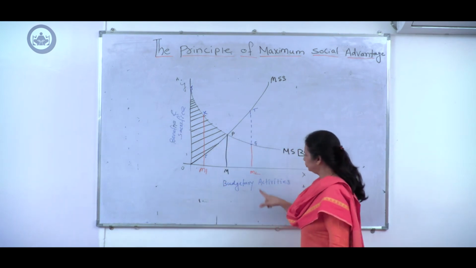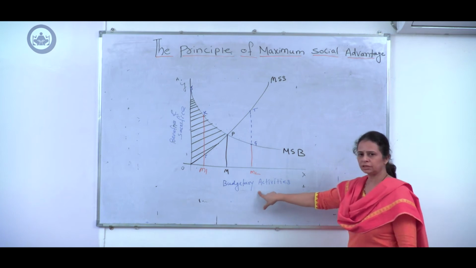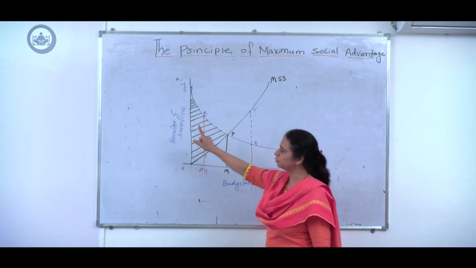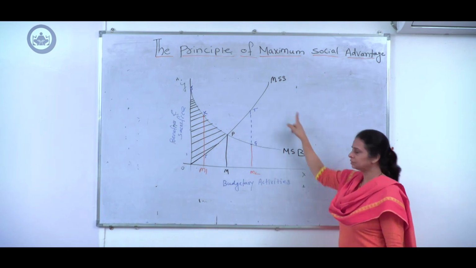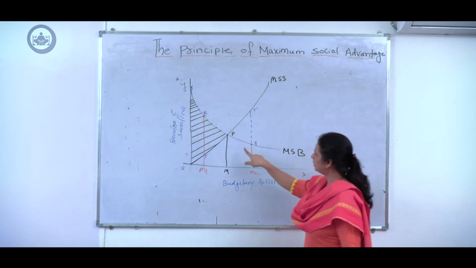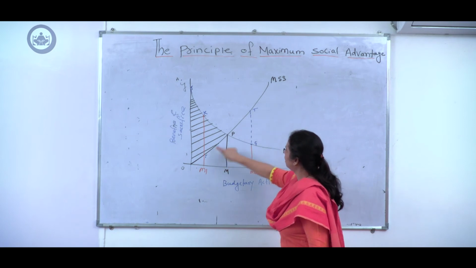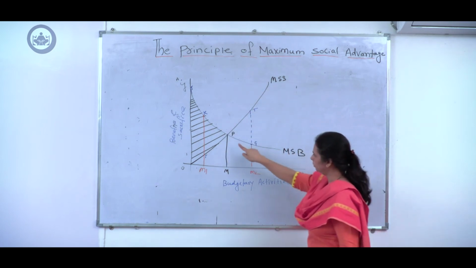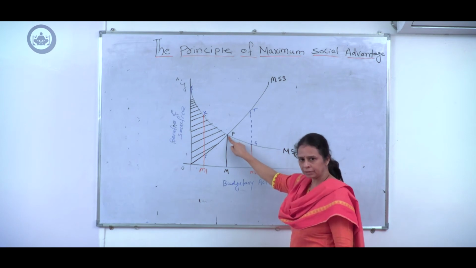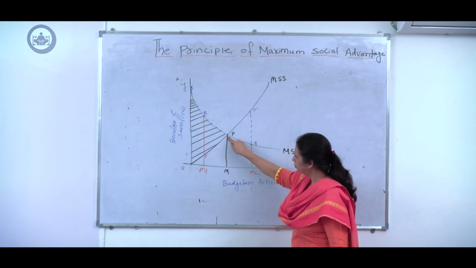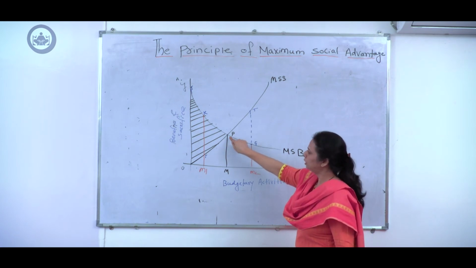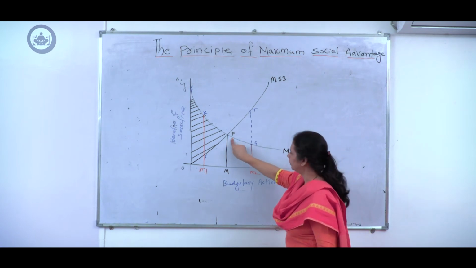In this diagram, on the x-axis we have taken budgetary activities of the government and on the y-axis we have taken benefits and sacrifice, which we have already learned in the MSS and MSB curves. In this diagram, the MSS upward sloping curve and the MSB downward sloping curve intersect each other at point P. This point indicates the point of maximum social advantage.